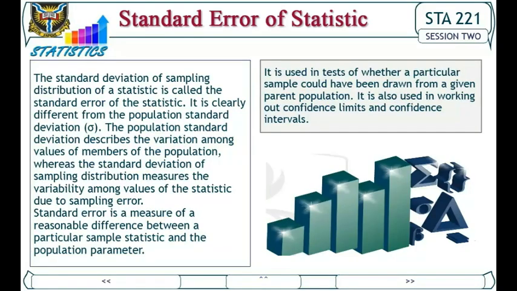Standard error of statistic. The standard deviation of the sampling distribution of a statistic is called the standard error of the statistic. It is clearly different from the population standard deviation. The population standard deviation describes the variation among values of members of the population, whereas the standard deviation of the sampling distribution measures the variability among values of the statistic due to sampling error.